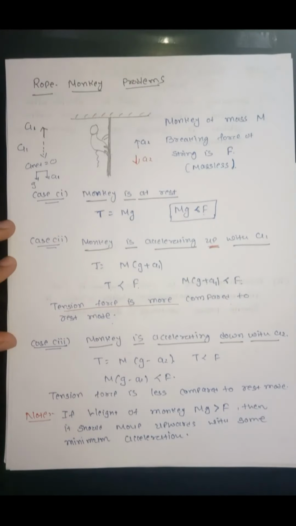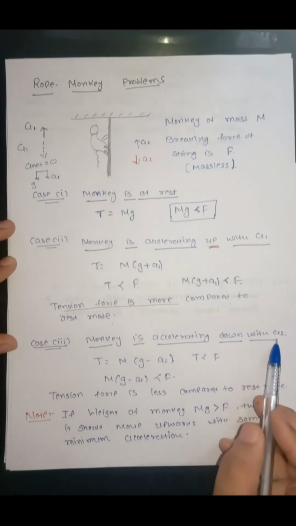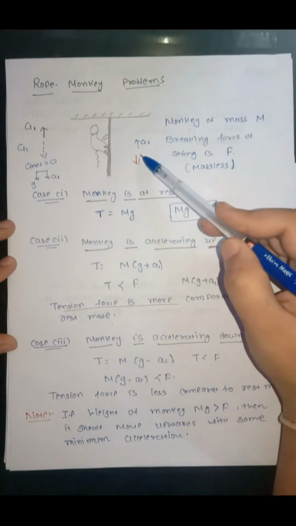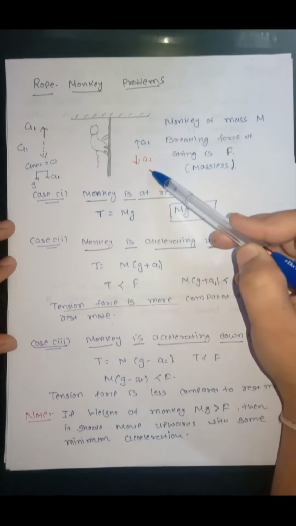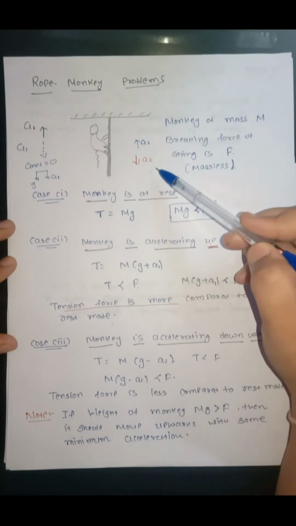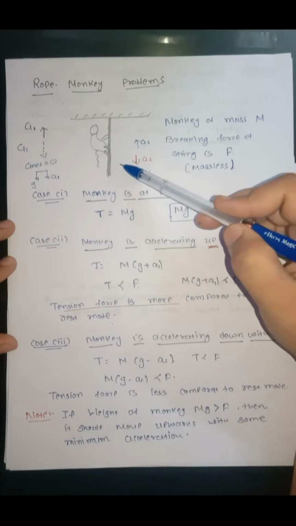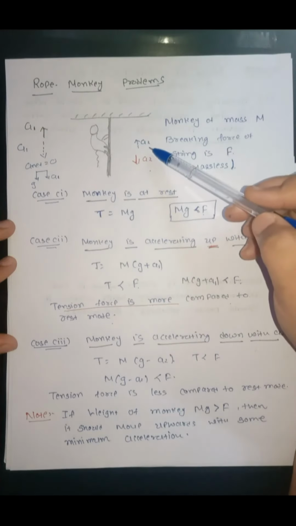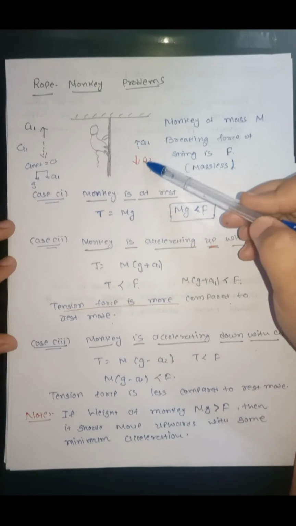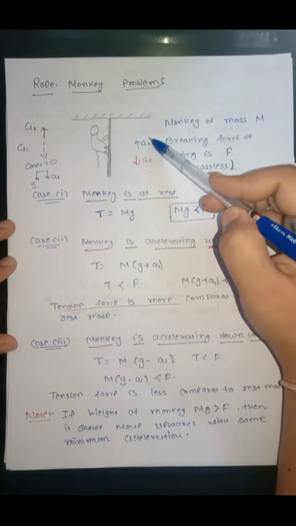Now, in the third case, the monkey is accelerating down with acceleration A2. Again, to simplify the equations, we will make acceleration of the monkey to be 0. For that, we have to apply same amount of acceleration in the opposite direction. So we will apply A2 in upward direction.